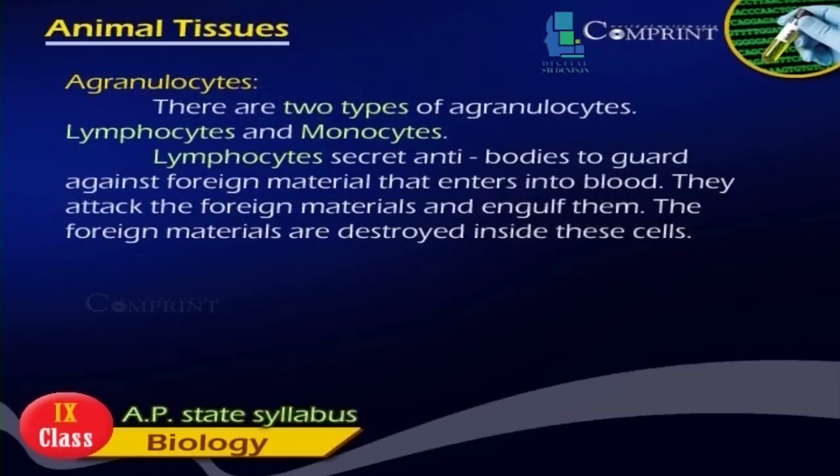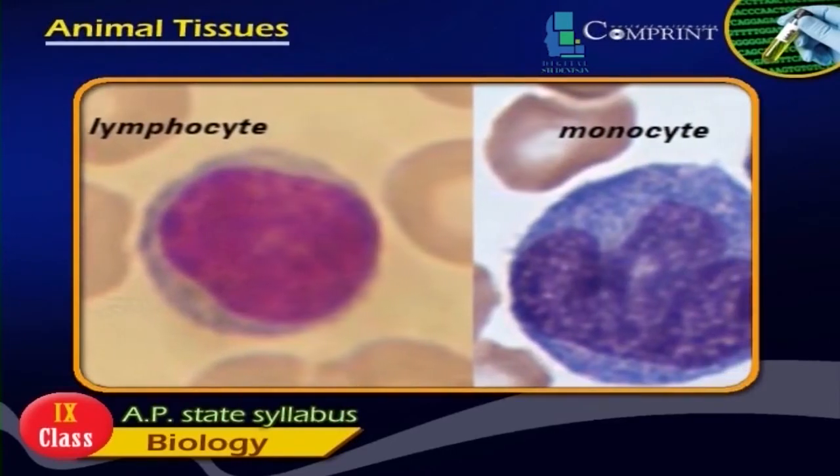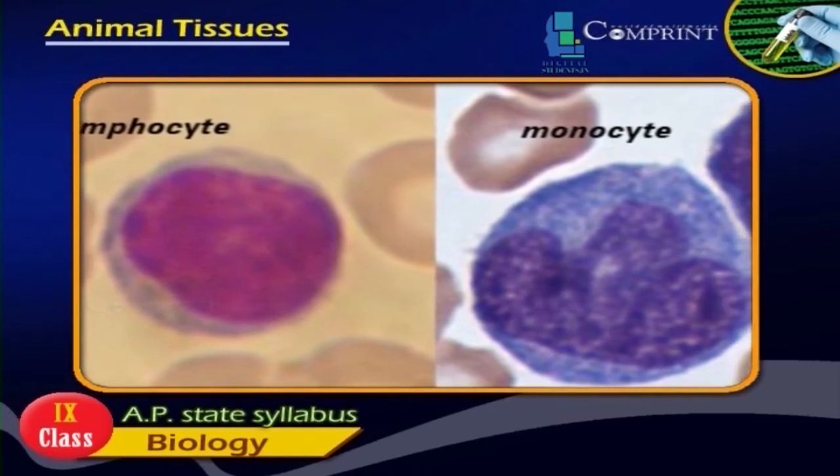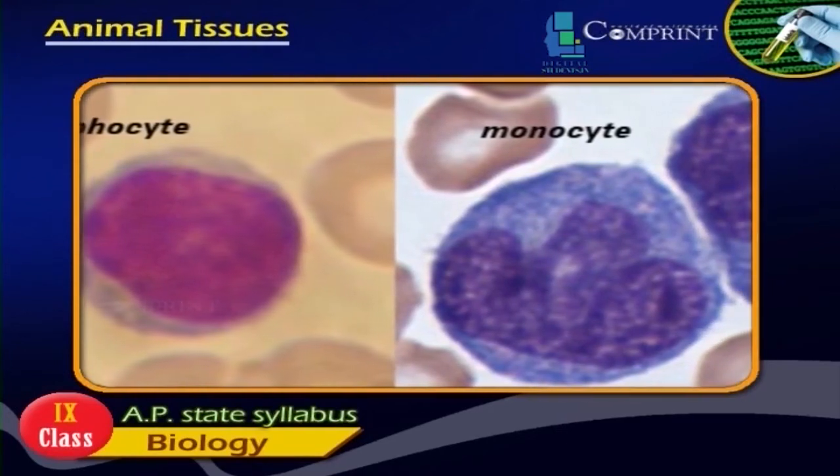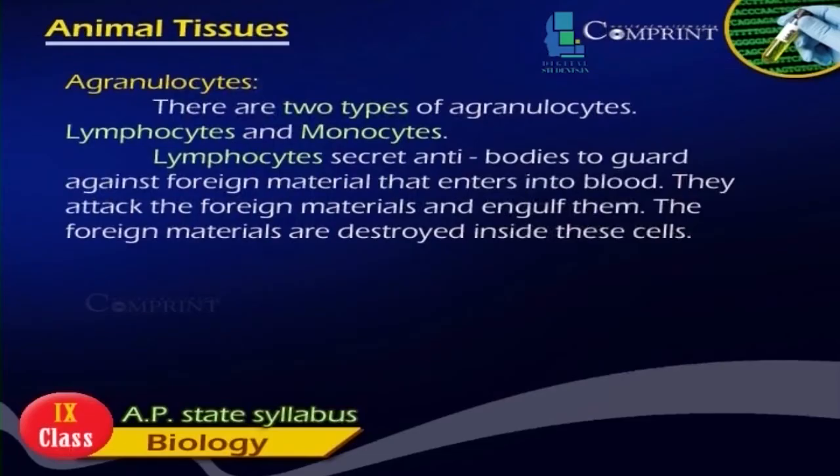Agranulocytes. There are two types of agranulocytes, lymphocytes and monocytes. Lymphocytes secrete antibodies to guard against foreign material that enters into blood. They attack the foreign materials and engulf them. The foreign materials are destroyed inside these cells.